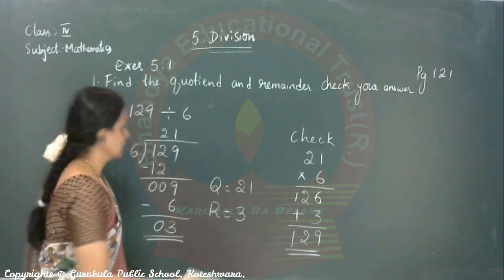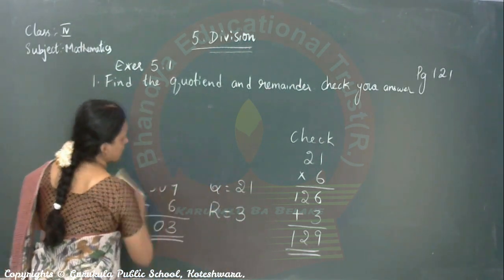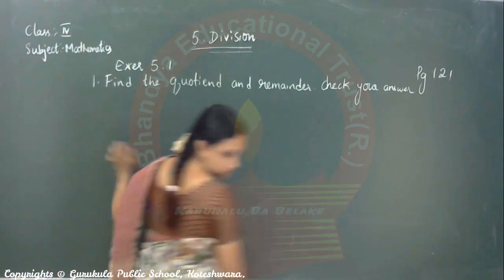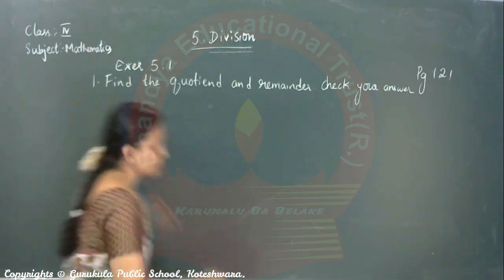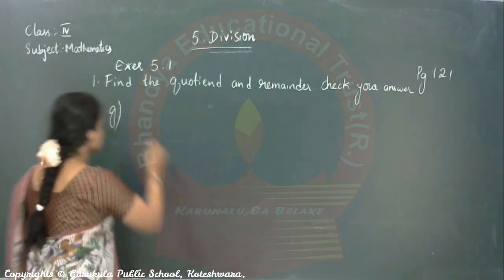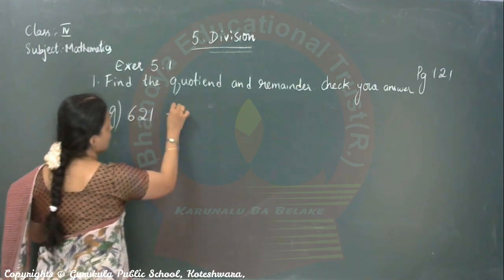I think G and H, do you want me to do or will you do on your own? Okay, G I will do. Last sum I want you to do. This is the last one I am doing. H sum I will give it to you.